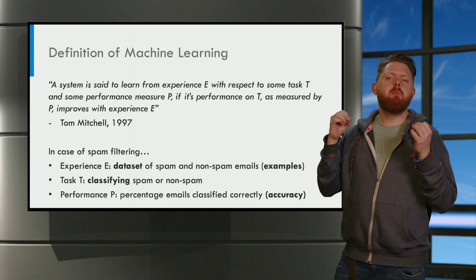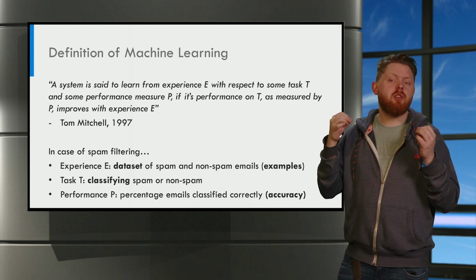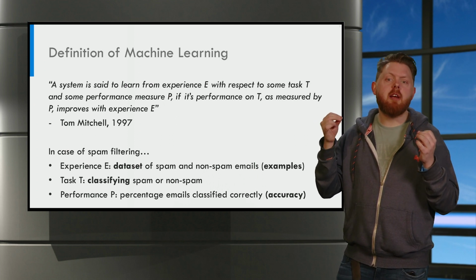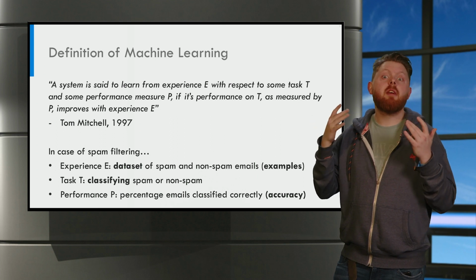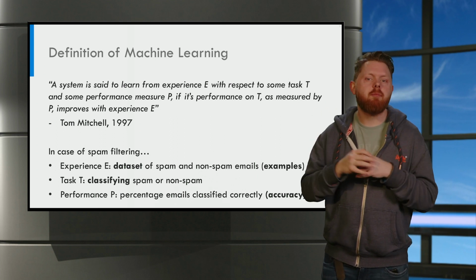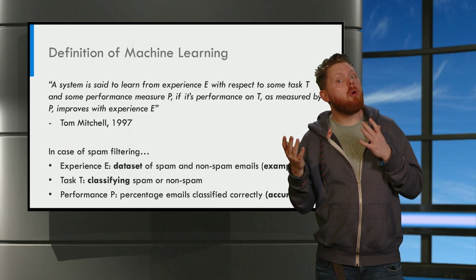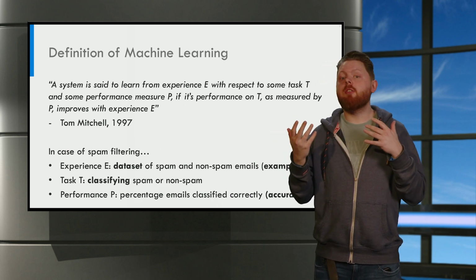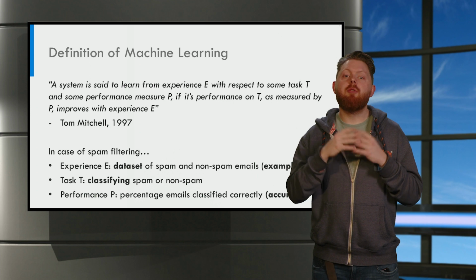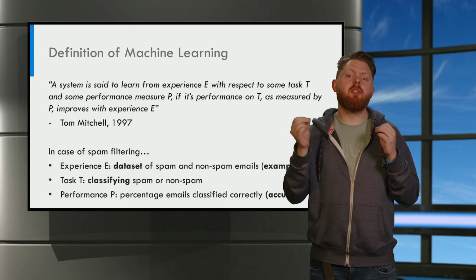The performance measure P is often the percentage of emails that were correctly classified. This is also called the accuracy. Or we can also look at how many mistakes our model has made. If you compute this percentage, this is called the error rate.